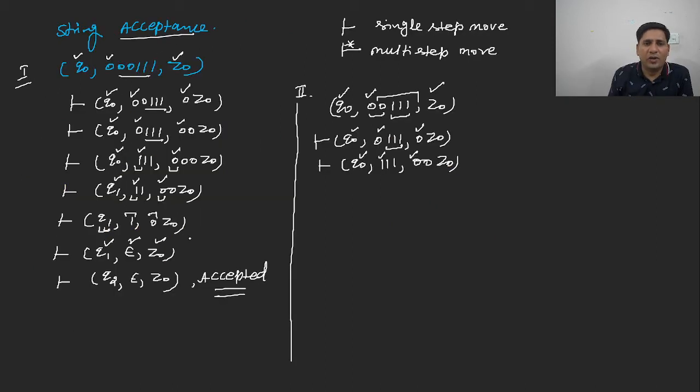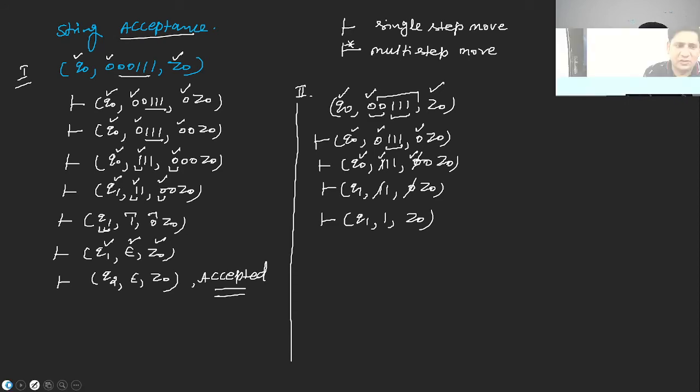Now you will pop it. This 0 will be popped by 1. So you will write it. Now the state will be changed. This 0 will be popped by this one. Now you are having 110Z, which represents 11,0Z node. So you are on Q1 state. Input is 1 and topmost symbol is 0. So all the remaining symbols will be popped on Q1 state. Now this is Q1, 1 and Z.